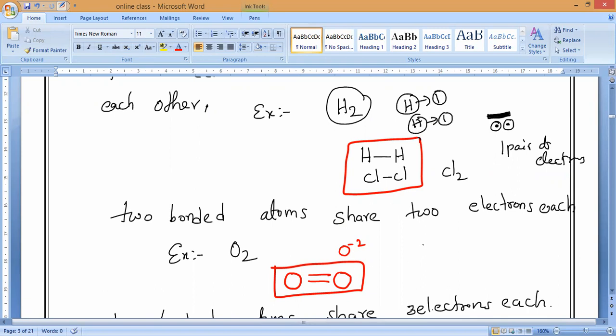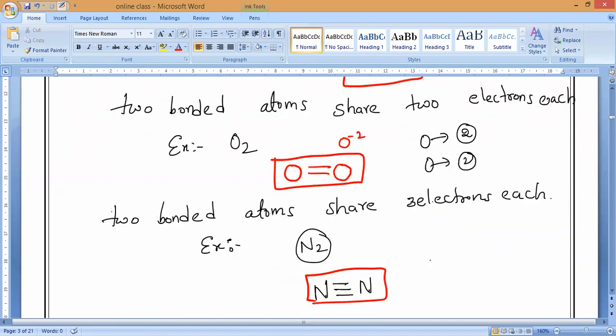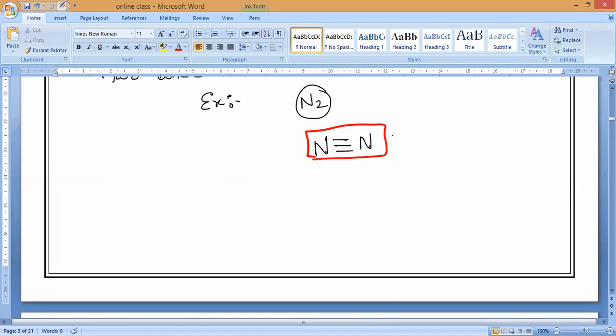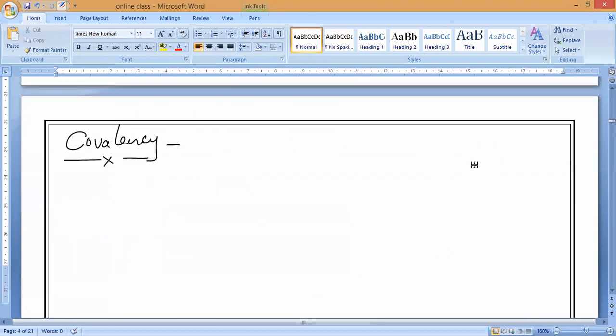Now, if you take oxygen, each oxygen contributes how many electrons? Two electrons, and the other also contributed two electrons. Nitrogen: each nitrogen contributes three electrons. So what is the definition of covalency?